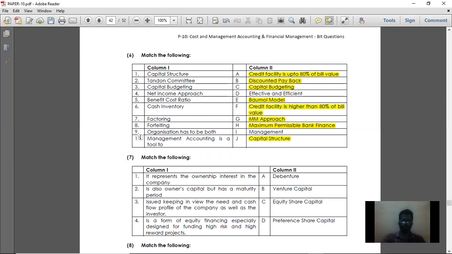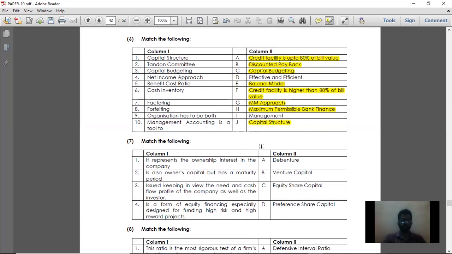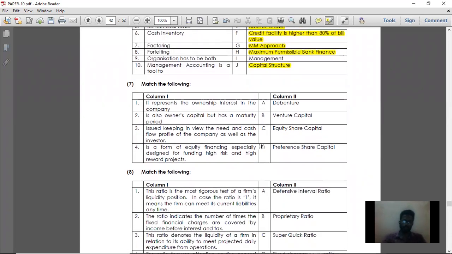Then it is forfaiting. Then an organization has to be both effective and efficient, and management accounting is a tool for management. So these are all similar; if you go through the concepts properly, you can answer all the MCQs easily.